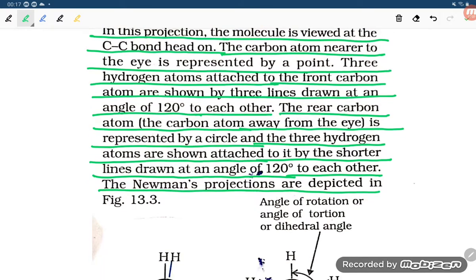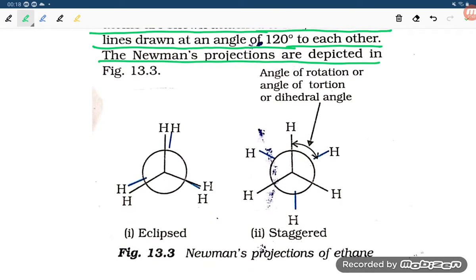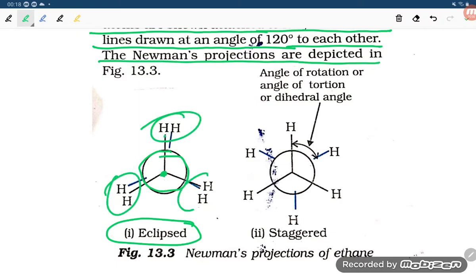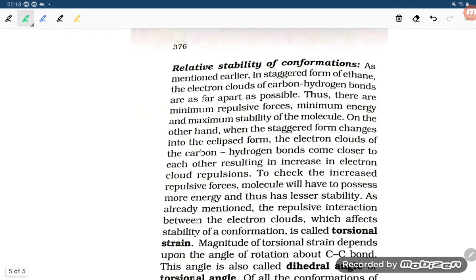So they are saying both the carbon atoms are, you can say, perpendicular, and you are watching from the C-C axis. So here the eclipsed conformation is there, where this is the front carbon and this is the back carbon. Okay, so the front carbon is the point, the back carbon is the circle. So here you can see that both hydrogen atoms are close, so that is eclipsed, and if the hydrogen atoms are far away, that is the staggered conformation. So this is all about the conformations of ethane.